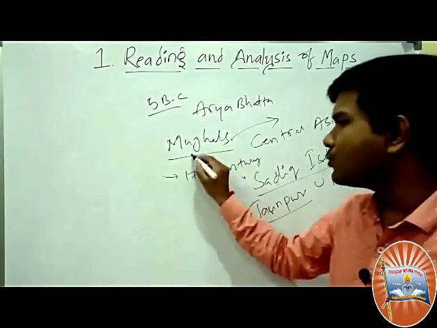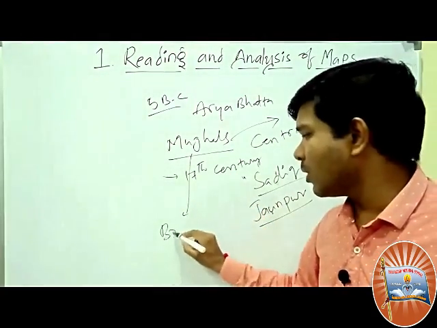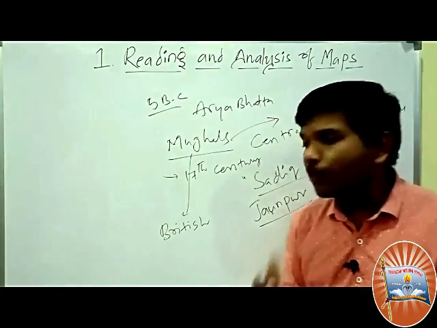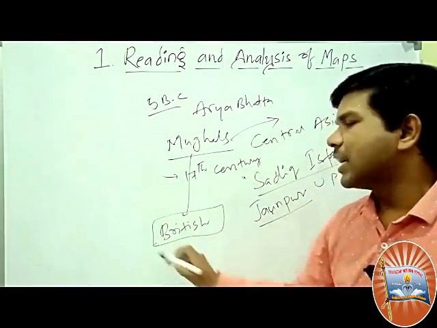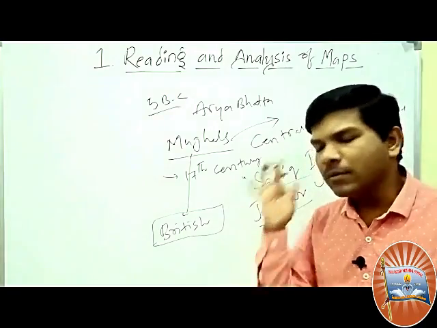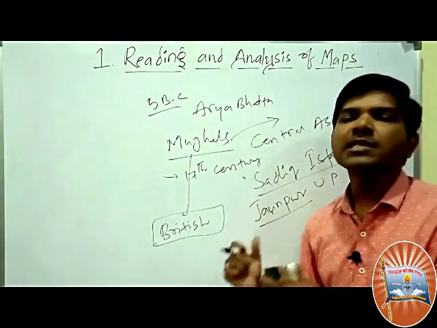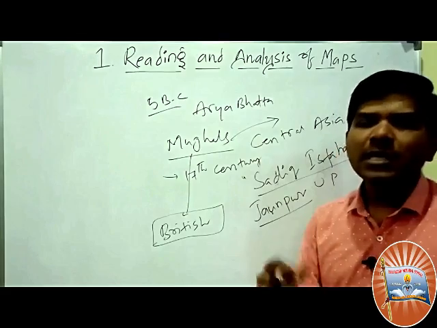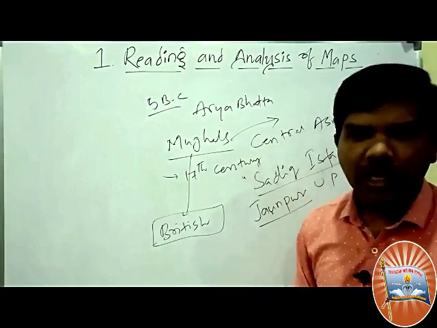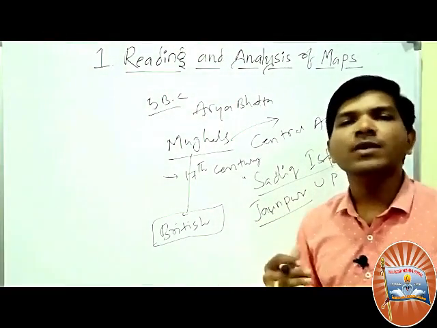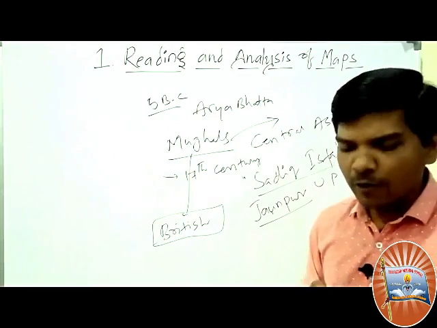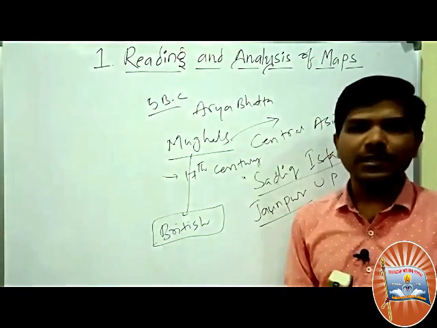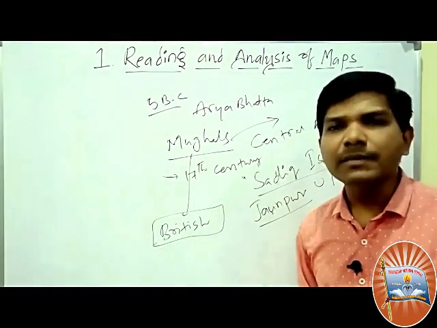After the Mughals, who came to India? Many foreigners, Europeans, came and started to rule India. Among them, the Britishers also made maps, but certain maps were lost and a few still survive. Now let us see the earliest maps. Let us discuss the earliest maps in the world.